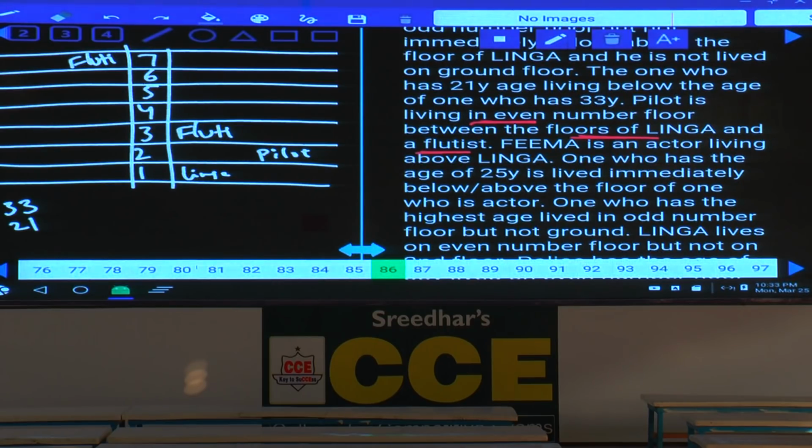Then Fema is an actor living above Linga. Fema is an actor living above Linga, isn't it? Is it possible at this place? And Fema is an actor living immediately above Linga. That information, immediately, should be there here. Fema, where is Fema at this place?